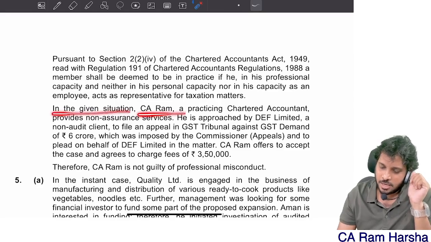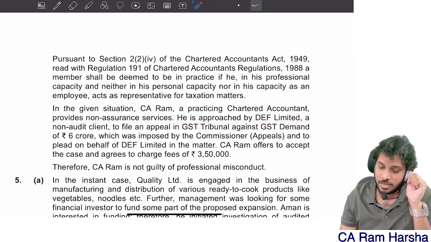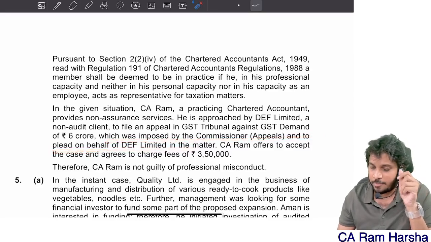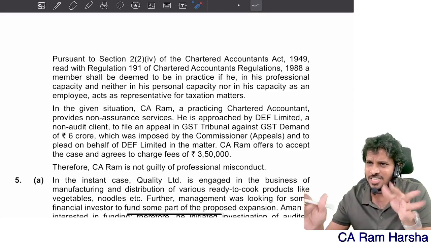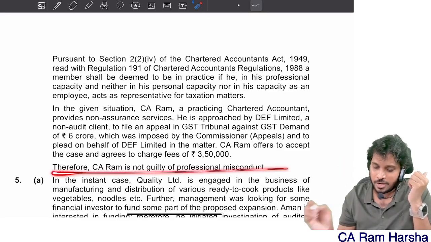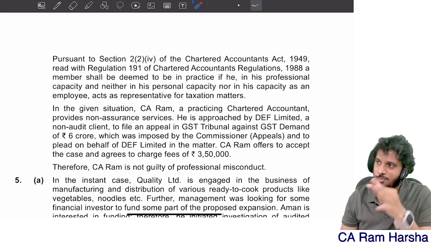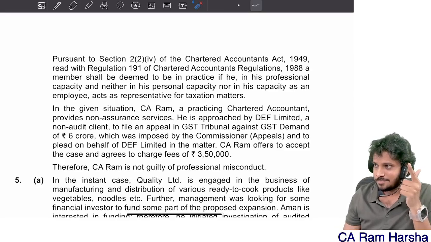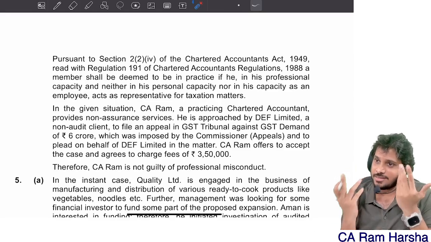In the given case, Ram is a practicing CA, provides non-assurance services. He is approached by DF to file an appeal, which was imposed, and to plead on the matter. CRM offers to accept the case and agrees to charge a fees of 3,50,000. That is not even contingent also. That's why I am saying that clause and all, it didn't strike me. Therefore, Ram is not guilty of profession. The question itself is wrong. The question is wrong, answer is wrong. Both are wrong. It's not proper. Clear? It's not proper. But if the same question comes, you need to write the same answer.